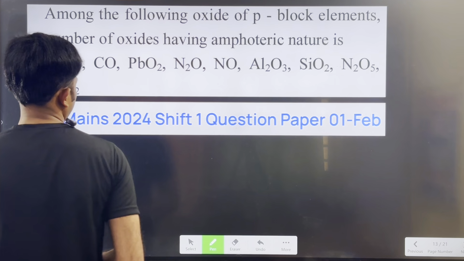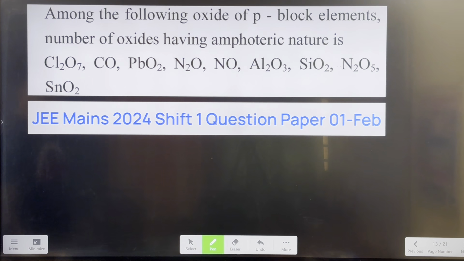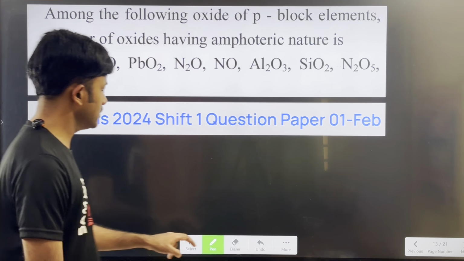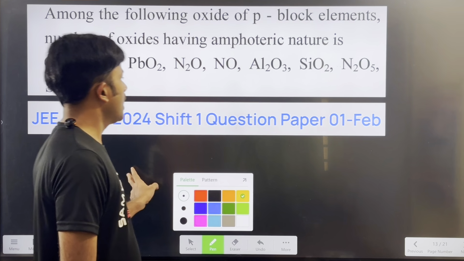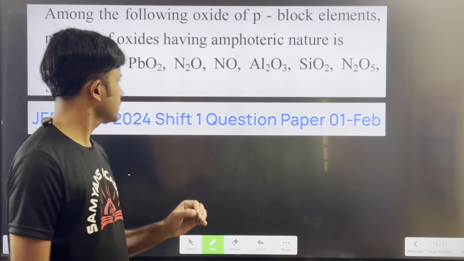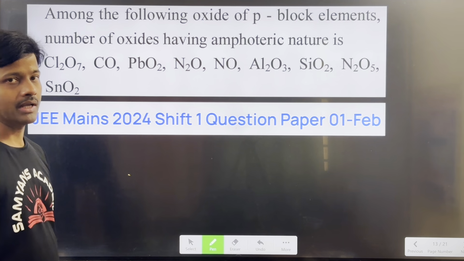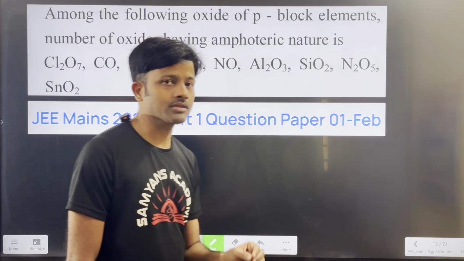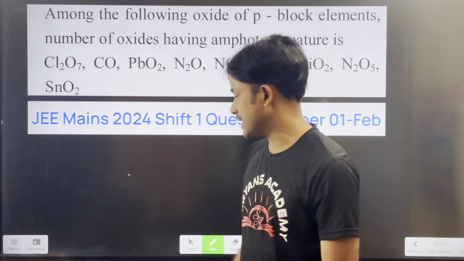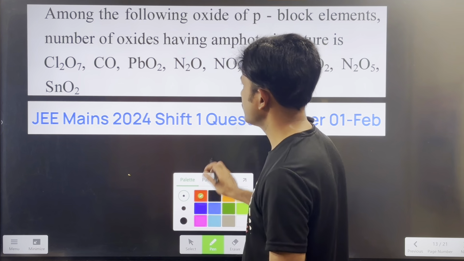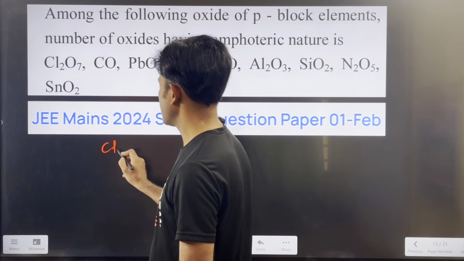So among the following oxides of p block elements, the number of oxides having amphoteric nature is. Okay, you have to find out the amphoteric oxides. Already you know that oxides with more number of oxygens act as acidic oxides. That means the oxide with more oxygen we call an acidic oxide. And in these, what are the acidic oxides? These are the acidic oxides: